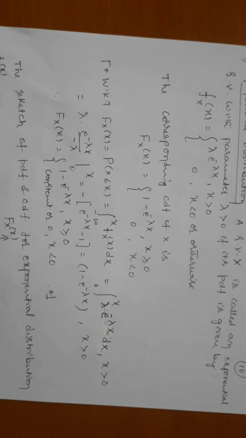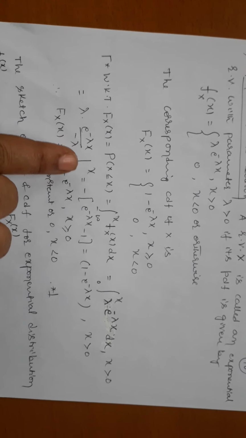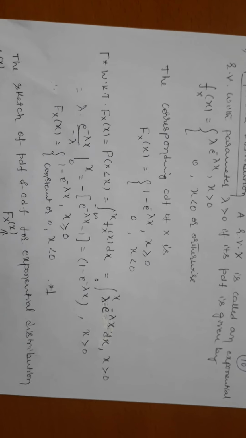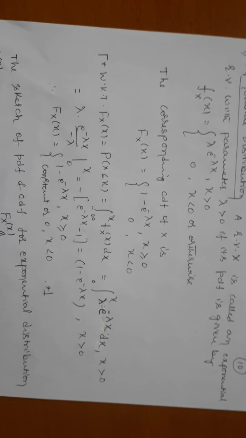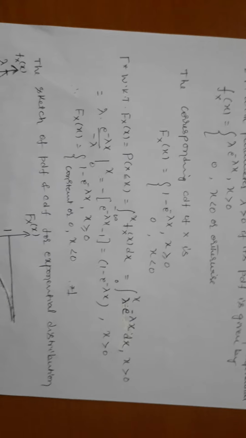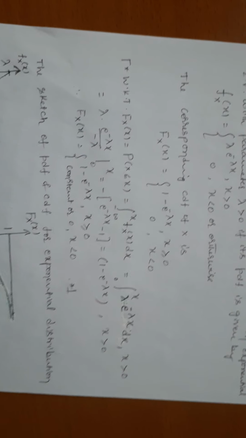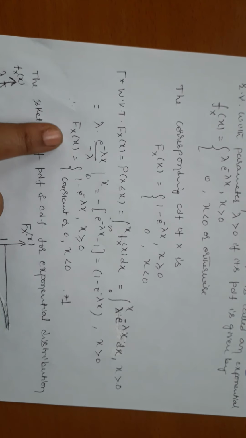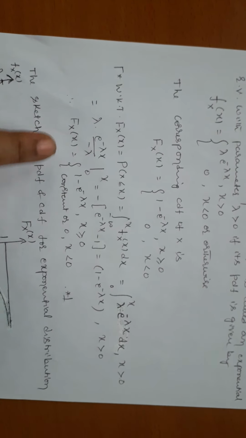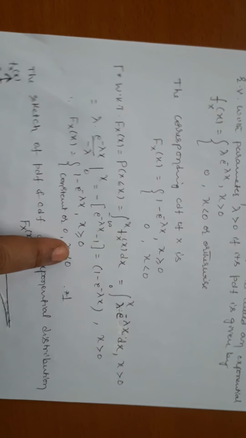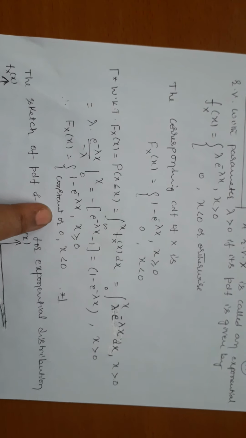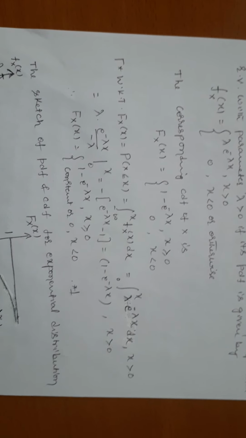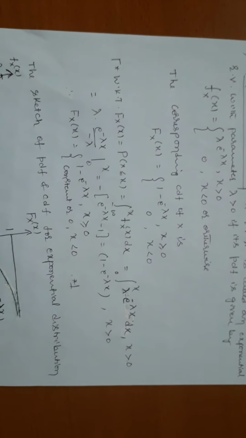Now I'll keep lambda outside and integrate. What is the integral of e^(-lambda x) with respect to x? It is e^(-lambda x) divided by minus lambda. Lambda cancels, apply the upper and lower limits, simplify that, and we get 1 minus e^(-lambda x) for x greater than 0. Therefore F_X(x) is 1 minus e^(-lambda x) for x greater than or equal to 0, and constant or 0 for x less than 0. Why am I taking the constant? Because the derivative of a constant is also 0.